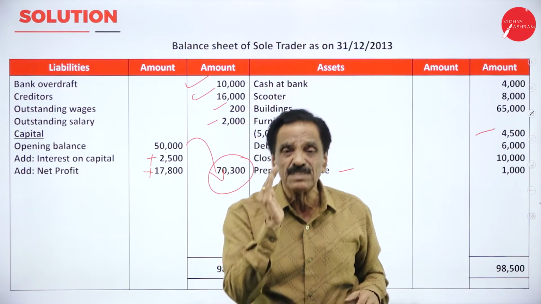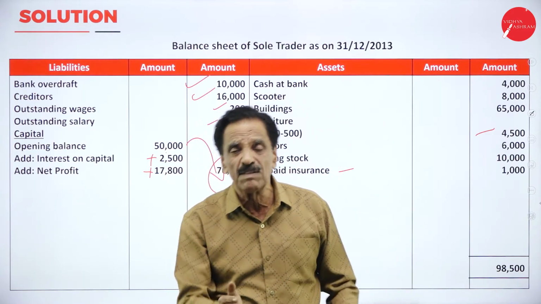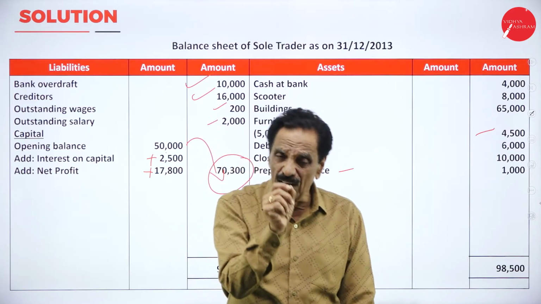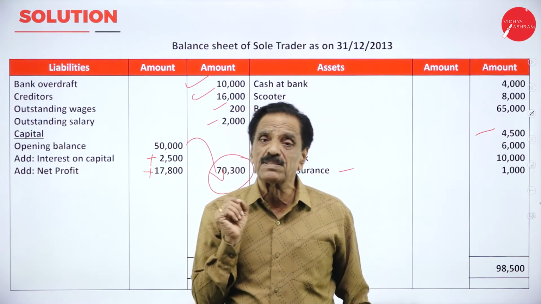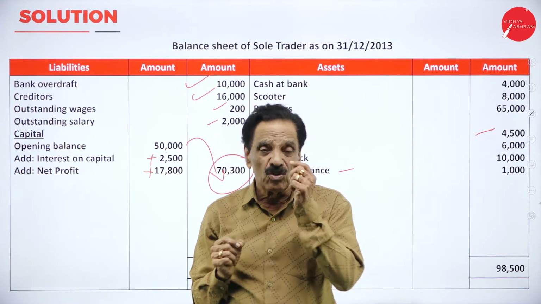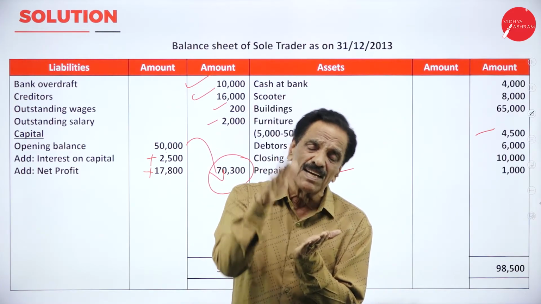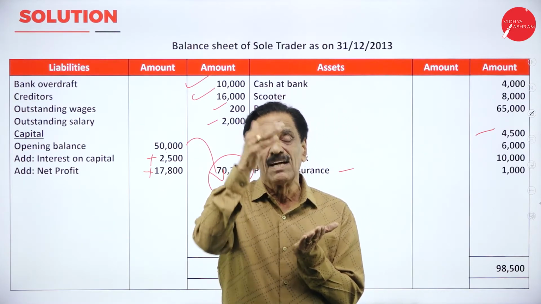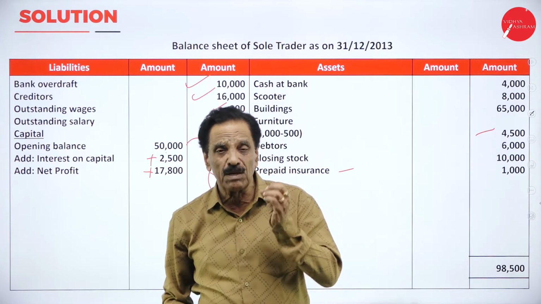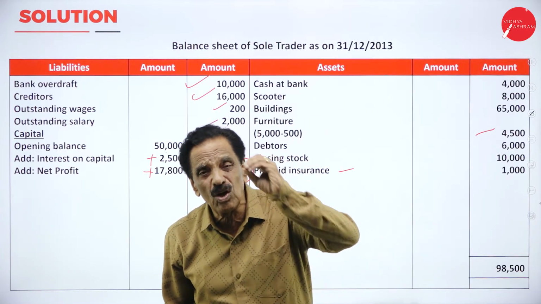I think you must be very careful about the trial balance. When the trial balance is given, when the adjustment is given, what does the student know? You have to go through the adjustment two or three times. You make a mark in pencil when you're solving the problem. When that particular mark comes, you have to understand some adjustment is there. Then you have to go through the adjustment and make the figure. Then, when the question paper is given, go through it two or three times.